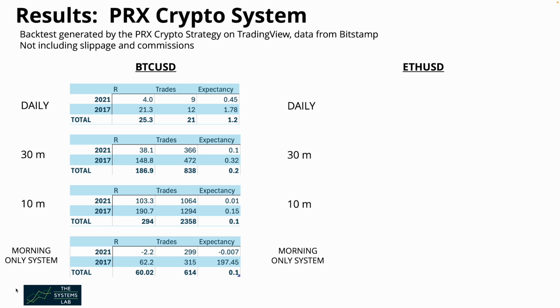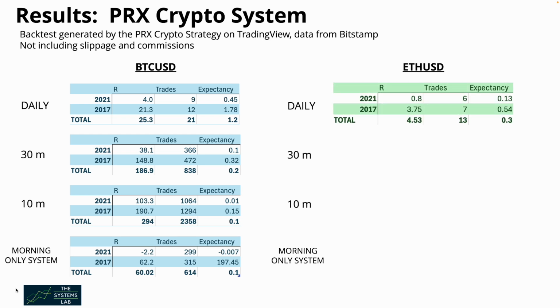So we see here that for the last 2 elections, the calendar year following the election was quite profitable, regardless of our time frame here, daily, 30, 10, or the morning only system. So now let's jump over to Ethereum, and we'll start with daily bars. So for 2021 and 2017, we have a total of 4.53 R, 13 trades, and an expectancy of 0.3. So not quite the same results as Bitcoin, but still profitable.